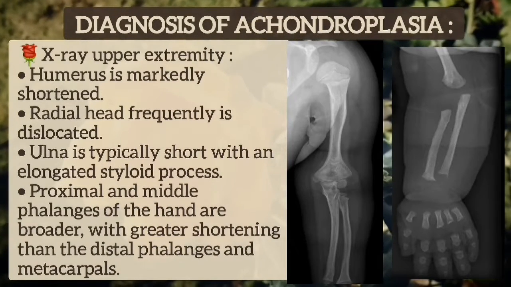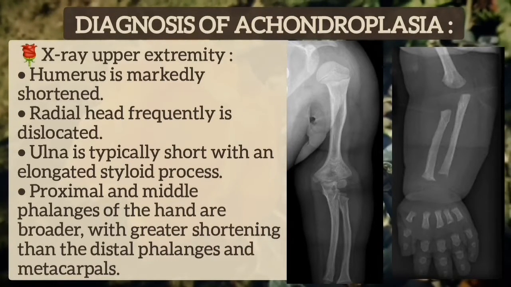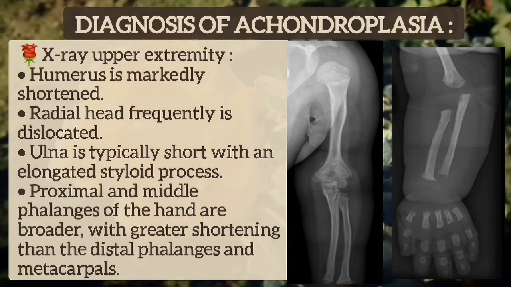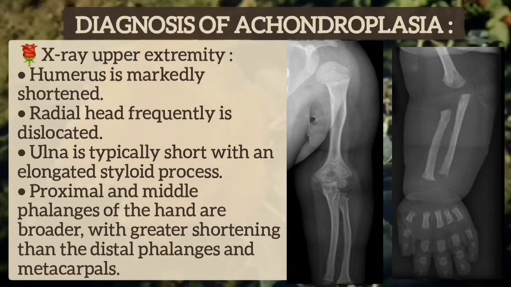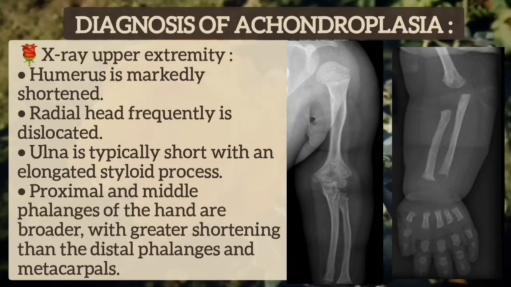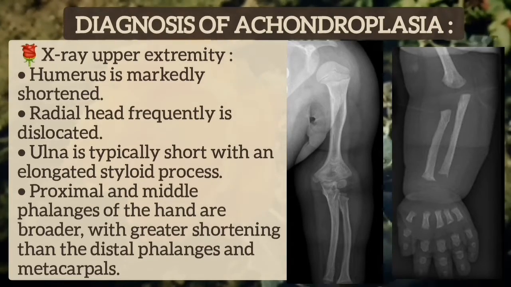Upper extremity X-ray of a child with achondroplasia: the humerus is markedly shortened, the radial head is frequently dislocated, and the ulna is typically short with an elongated styloid process. Proximal and middle phalanges of the hand are broader with greater shortening than the distal phalanges and metacarpals.